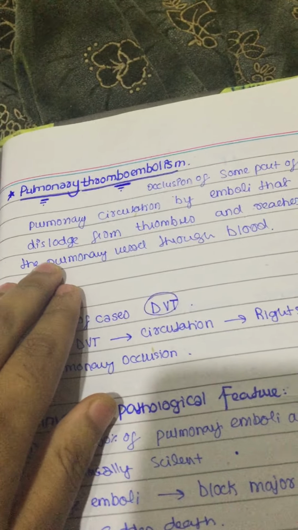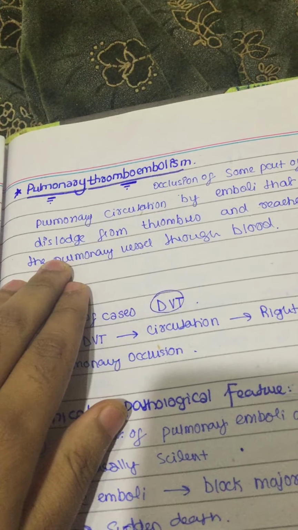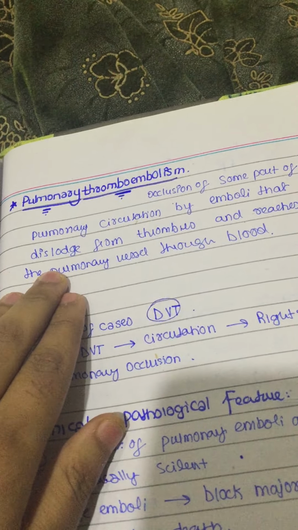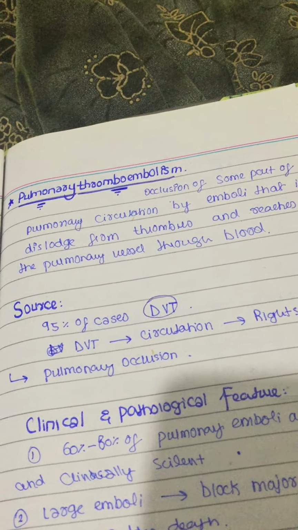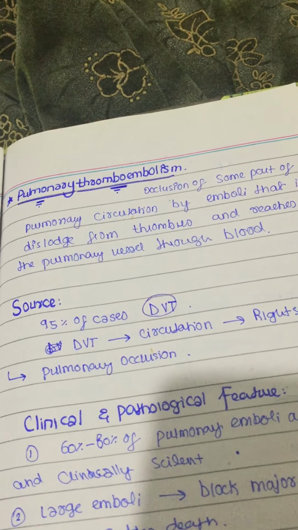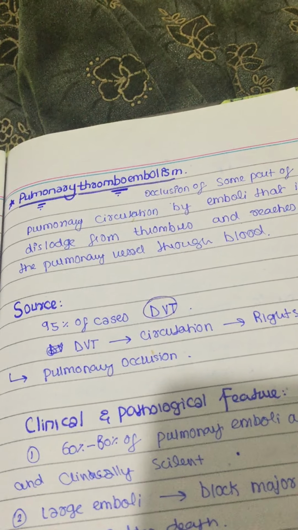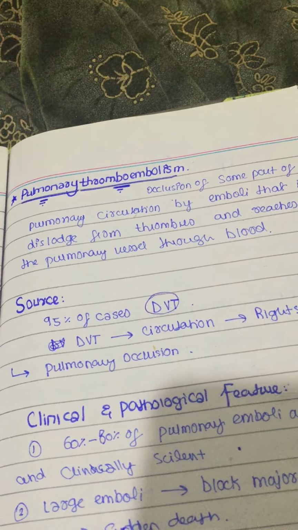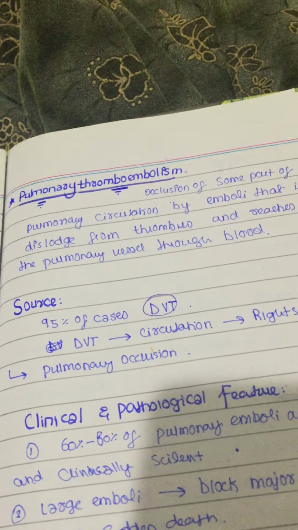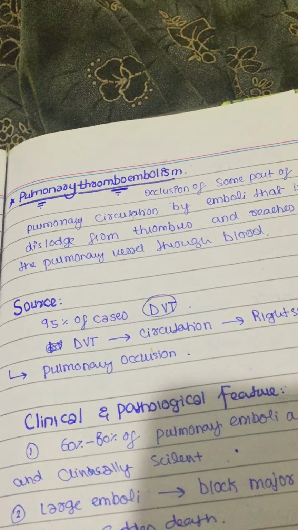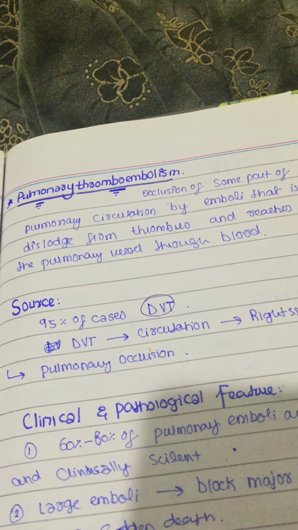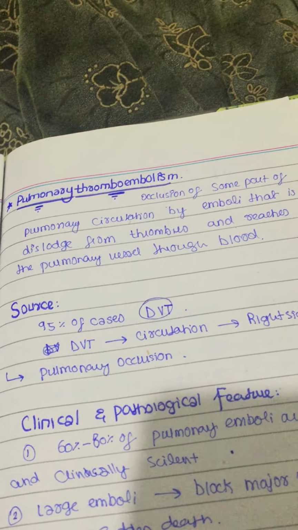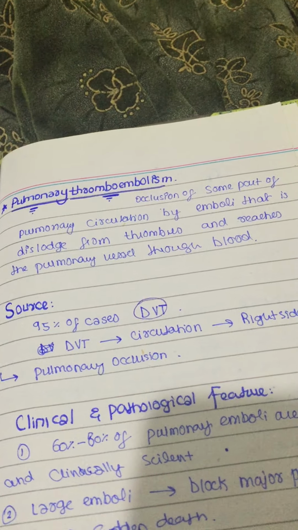So if you talk about the pulmonary, there's going to be occlusion of the pulmonary vessels because of this. If you talk about what the thrombus is, the thrombus is going to be dislodged and it's going to be occluded in the pulmonary vessels. Okay? The most common source is deep venous thrombosis, and it's going to go into the systemic circulation, like the blood vessels, and then after that it's going into the right side of the heart, and after that it's going to go to the pulmonary vessels.